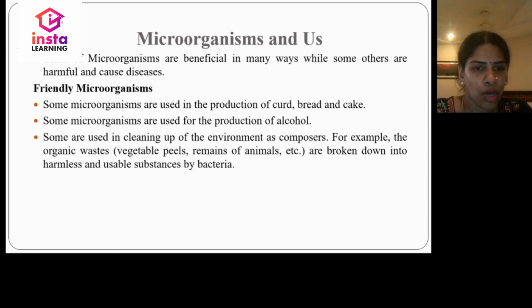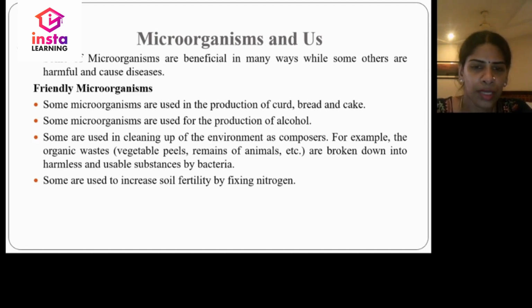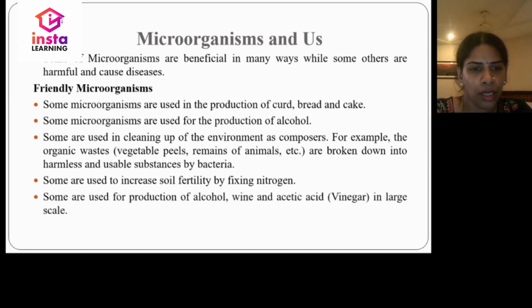For example, organic waste such as vegetable peels, remains of animals, etc. are broken down into harmless and usable substances by bacteria. So we say there are some friendly microorganisms which clean up the environment as decomposers. There are some microbes which are used to increase the soil fertility by fixing atmospheric nitrogen. We will be discussing this in the later part of the chapter. Some are used for the production of alcohols, which we have discussed already, wines and acetic acid on a large scale. That is, commercially we use certain microbes for the production of alcohol, wine and acetic acid.